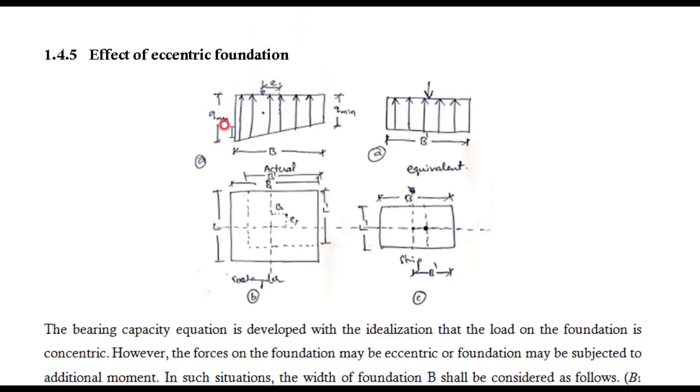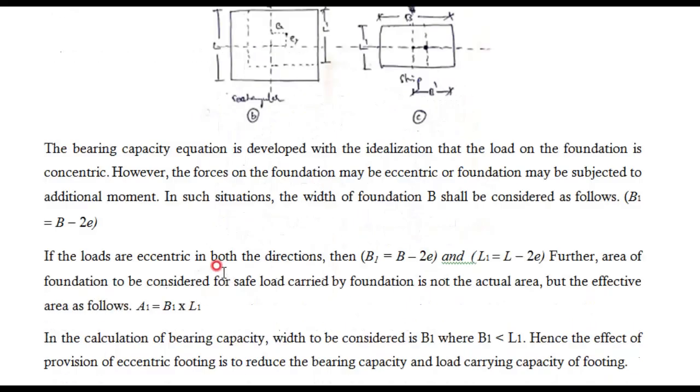A uniformly changing stress is there, and here the load is shifted to the left side and you are going to see some eccentricity. This is called one-way eccentricity and this is two-way eccentricity, because in the x direction and y direction, in both directions this point is shifted, but here it is shifted in one direction.